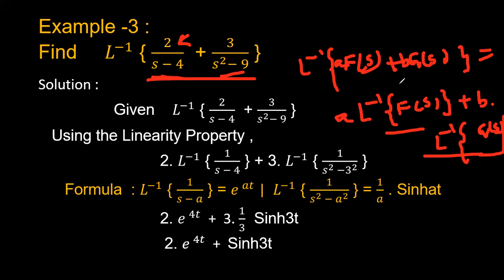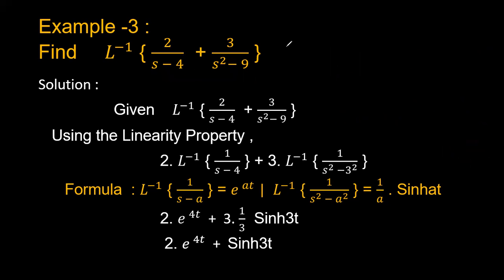If you have two or more functions, then you can divide the functions in this manner, by using the linearity property. Okay, right. By using the linearity property, 2 is a constant which can be kept outside: 2 into Laplace inverse of 1 by s minus 4, plus 3 is also a constant which can be taken outside, 3 into Laplace inverse of 1 by s square minus 9, and this 9 can be written as 3 square. If you see, this can be compared with respect to this formula, that is Laplace inverse of 1 by s minus a is equal to e power at. Here we'll have the s minus a type, then you can write it as e power at simply, where the a value is 4, because in place of a we have the value 4.